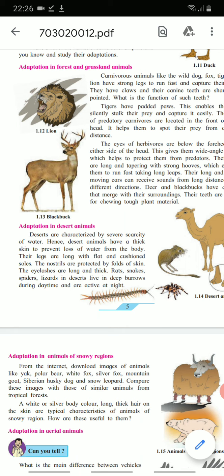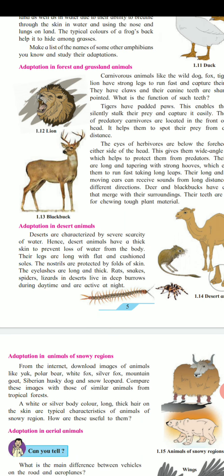In a previous part, we have studied about adaptation in forests and grassland animals. Today, we will see adaptation in desert animals. Deserts are characterized by severe scarcity of water. Scarcity means lack of water. Hence, desert animals have a thick skin to prevent loss of water from the body.